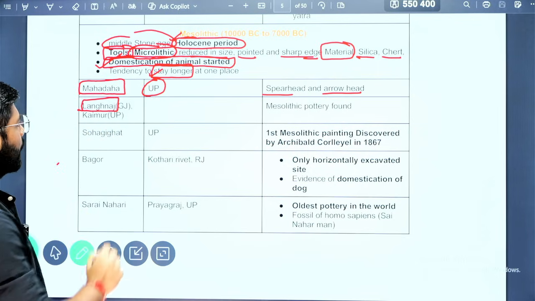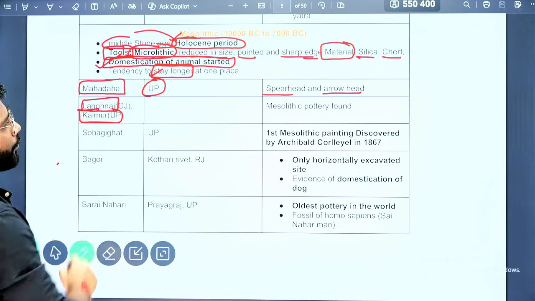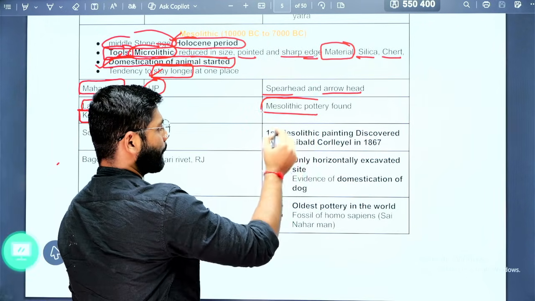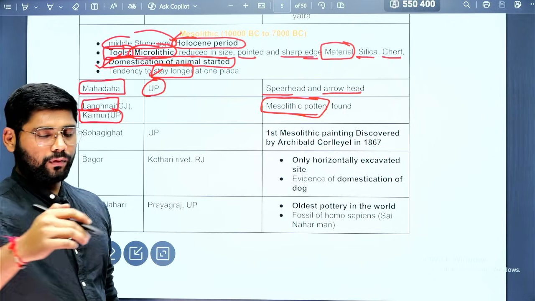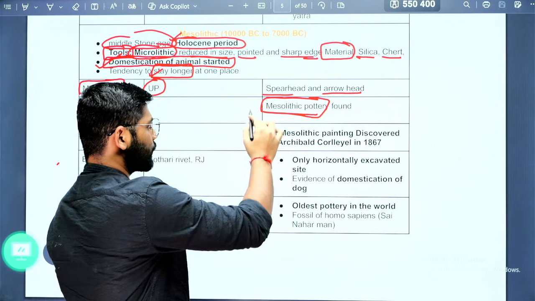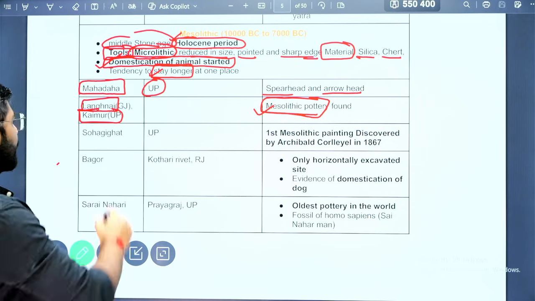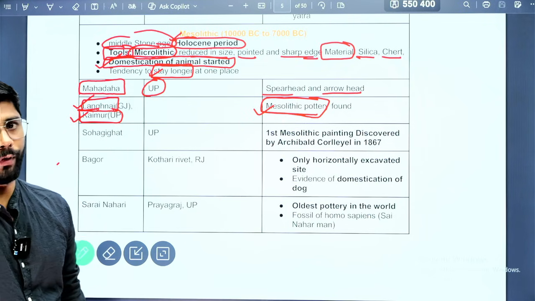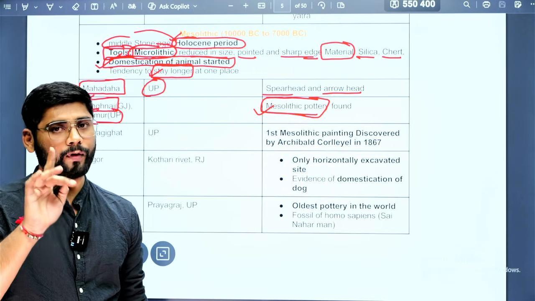Langanaj in Gujarat and the Kaimur in UP. These are the two important sites where we found the Mesolithic pottery. Pottery surfaced in large numbers in the Neolithic period, but we found certain evidence of Mesolithic pottery at Langanaj and Kaimur in UP. So here we have found the evidence of the pottery.